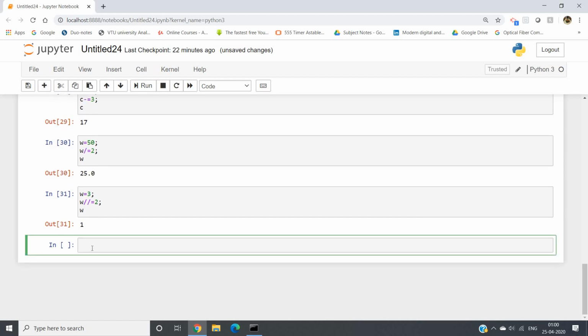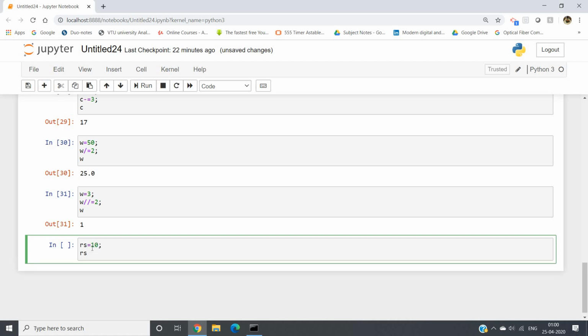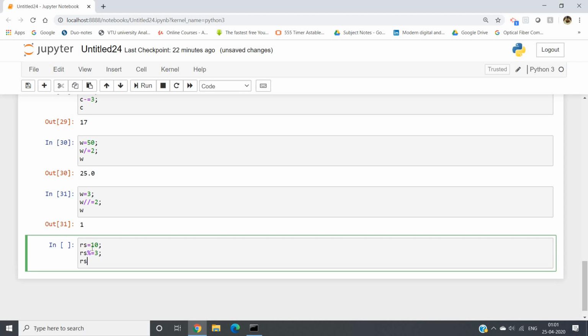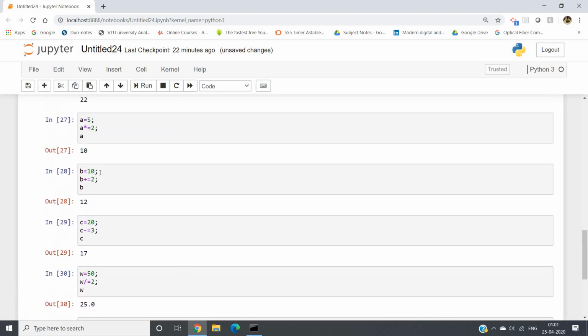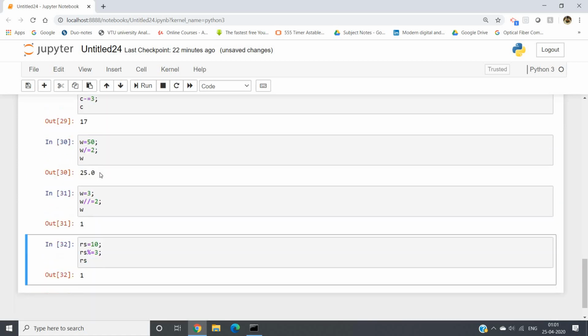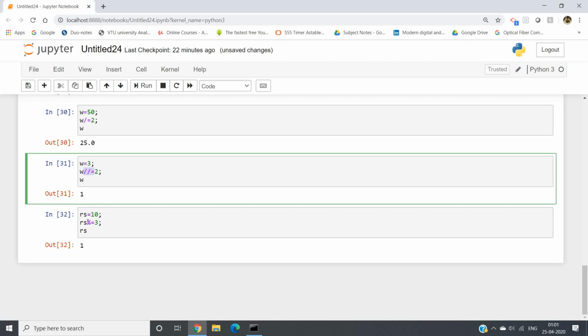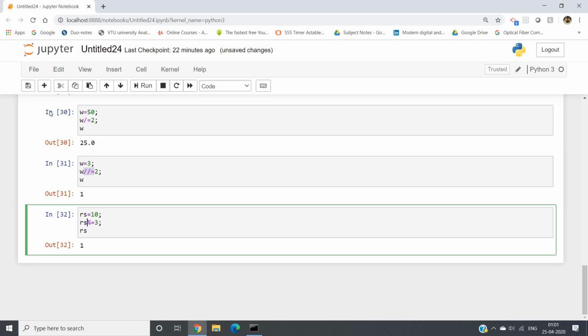Now if you want to take the remainder, you can take, suppose rs equal to 10. Remainder equal to, suppose 3, let me take. When 10 is divided by 3, the remainder is how much? 1, right? See, output is 1. So like that, for all the operators I have shown you earlier, addition, multiplication, subtraction, division, quotient and remainder, in all those cases this shorthand operator works.